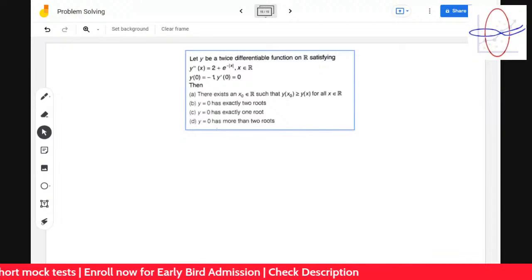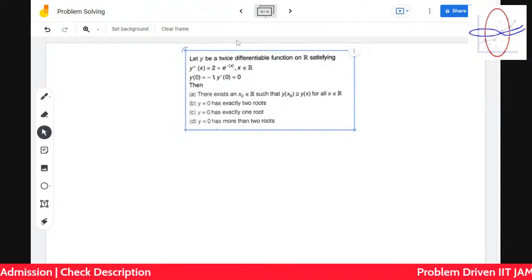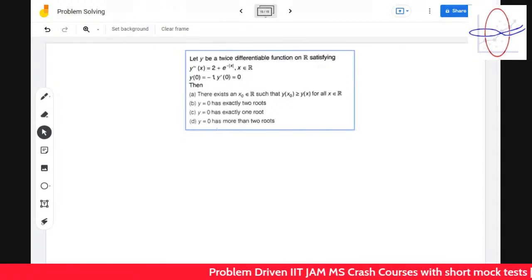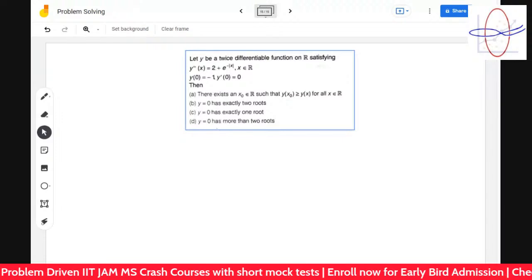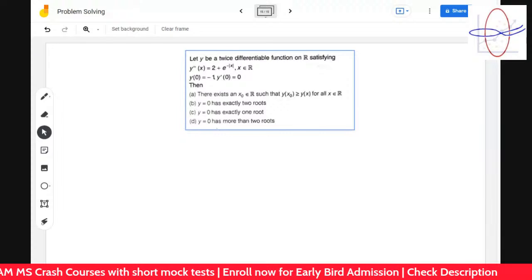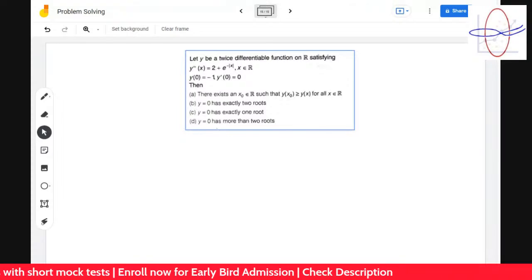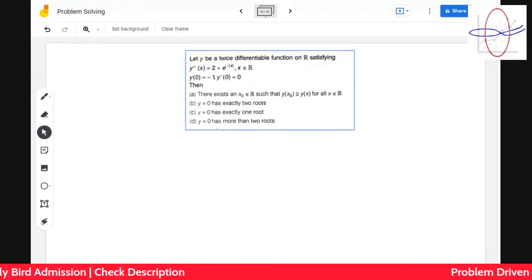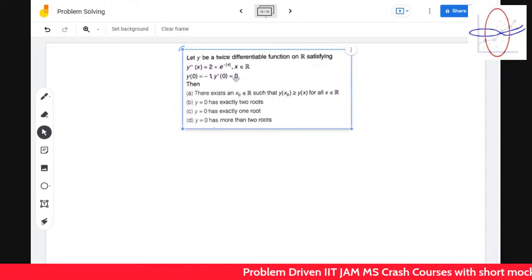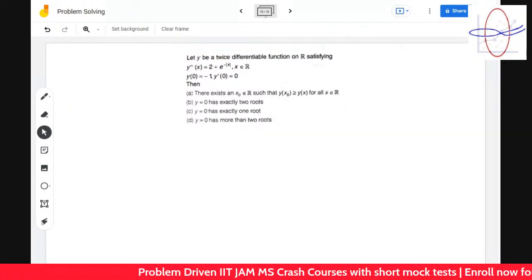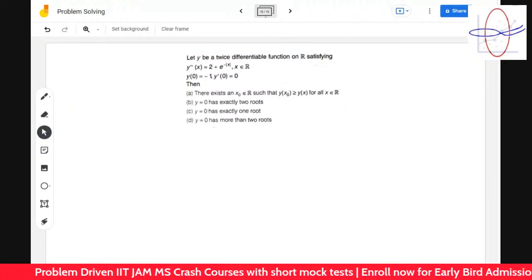You're stuck over a single problem because you're emotionally attached to it. If I would have not solved that problem, taken it as homework, and solved it later on, I could have solved more problems. So this is a real life simulation of what exactly happens in the exam hall. When you are stuck with a problem, leave it over there, move on to the next problem, because the other problems can be easier to tackle. Maybe that's the hardest problem of the paper. It's a takeaway of today also, and like a real life simulation.